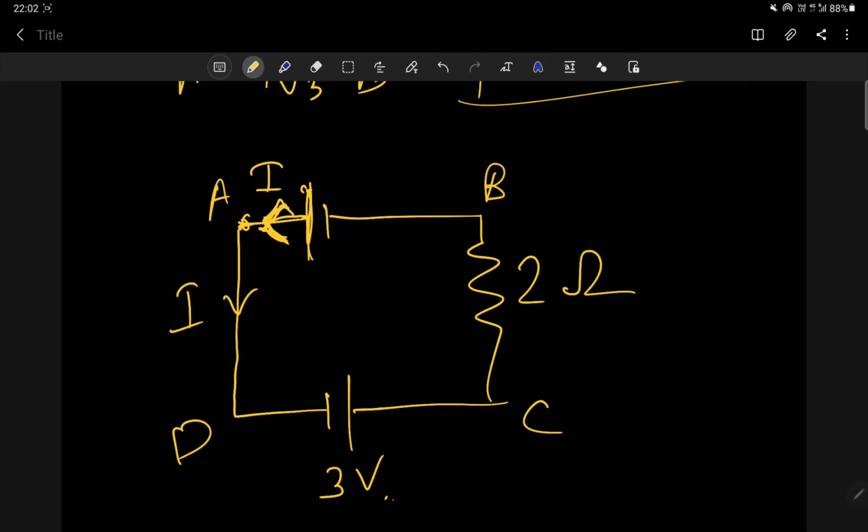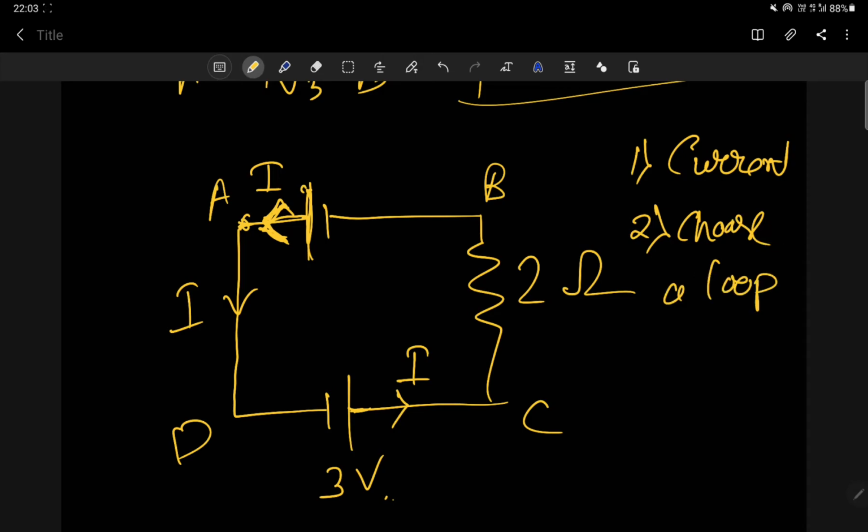Correct? From this battery also the current will flow in the anti-clockwise direction, because current always flows from positive to negative. It will emerge from the positive terminal and then move anti-clockwise. No problem, you can take clockwise also, then you will get the value of current I as negative. So don't worry. After taking the current, next choose a loop.